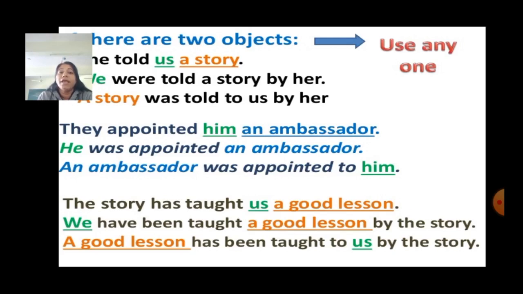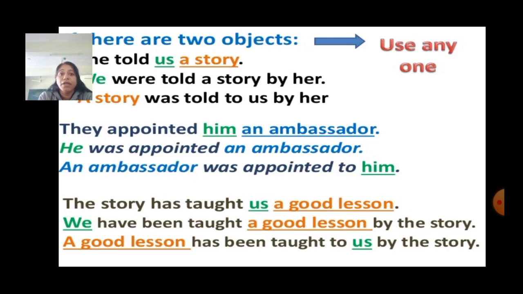Next, they appointed him an ambassador. Here him is also object and ambassador is also object. So we can use either him or an ambassador at the first place. Him will become he. He was appointed an ambassador. Or we can say that an ambassador was appointed to him.